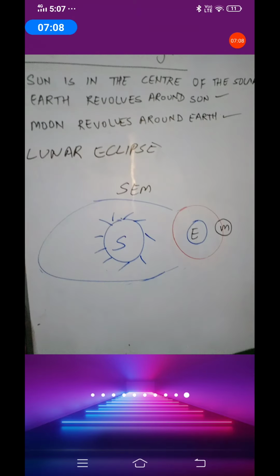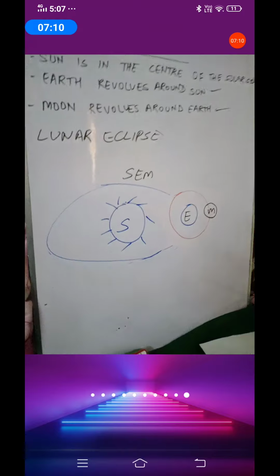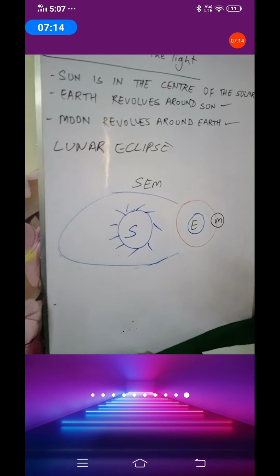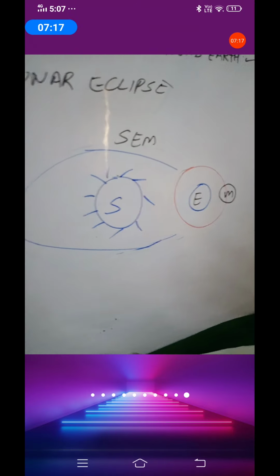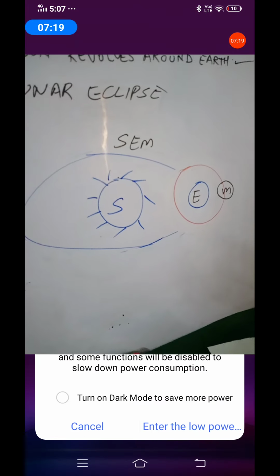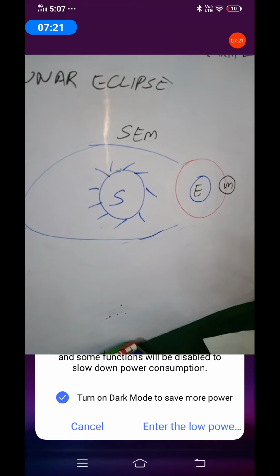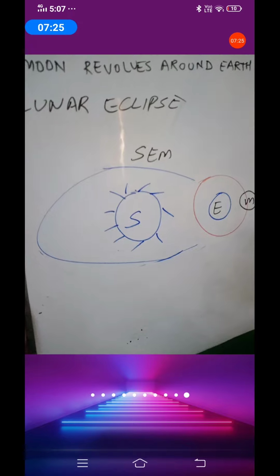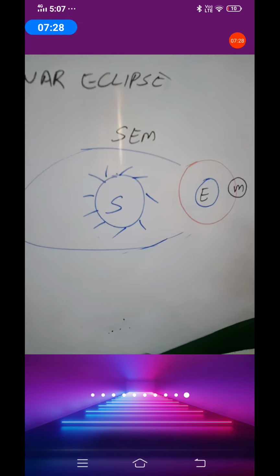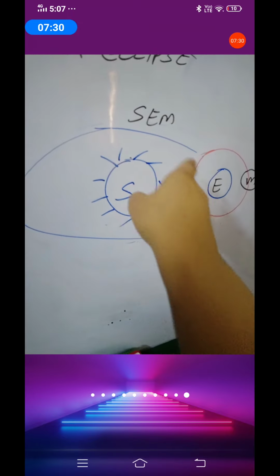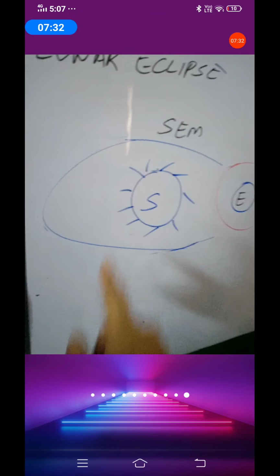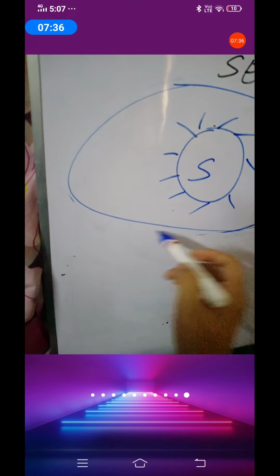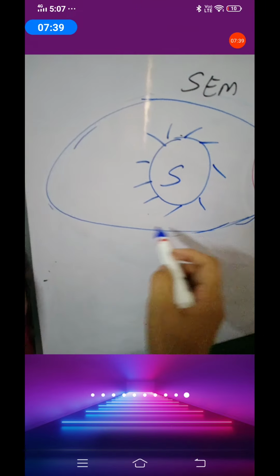Alright, now let's talk about lunar eclipse. Keeping the same things in mind, that light travels in a straight line and light can be blocked when an object comes in between, we are going to now talk about lunar eclipse. So when does the lunar eclipse occur? Again you can see this is the sun, and this is how the earth revolves around the sun. In this orbit, this is how the earth is revolving around the sun.